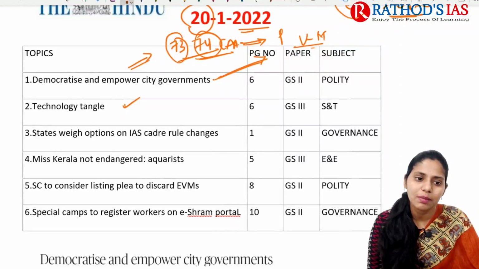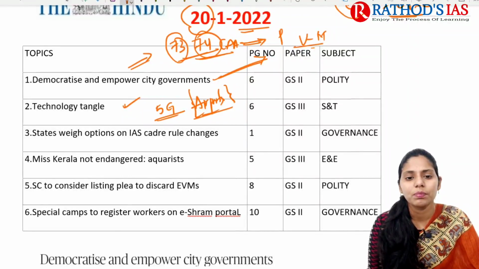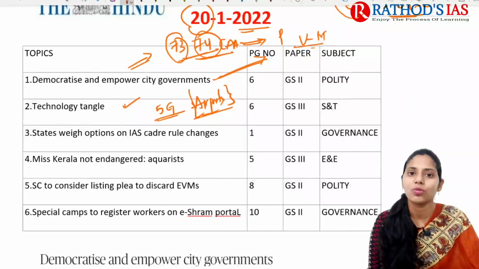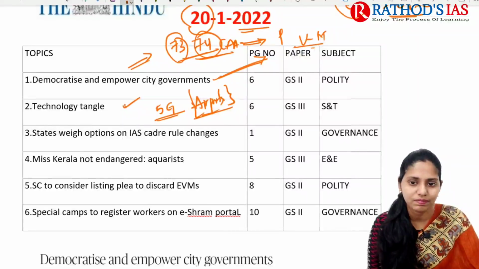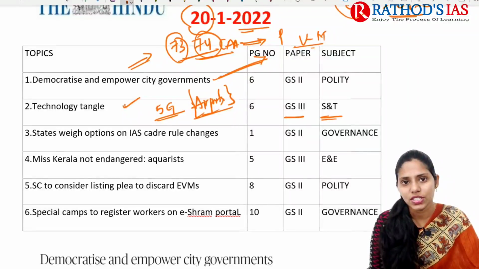And next topic is about technology tangle. It is mainly talking about 5G technology, especially in airports. Internet is very important, especially to connect with these airports and these pilots, right? So in this regard 5G technology is very important, and in this lecture we are going to see what are the challenges being faced. This article is important from science and technology, which mainly comes under GS paper 3.